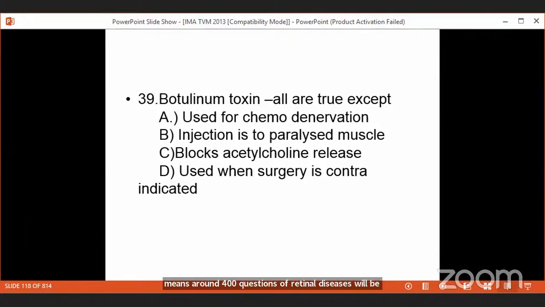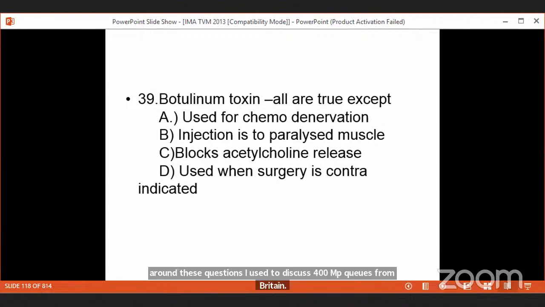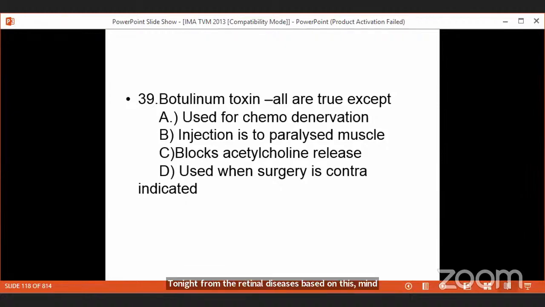I used to discuss 400 MCQs from retinal diseases based on these questions. Mind you, these 400 questions had appeared as entrance questions in various entrance examinations. And if you study like that, I can assure you, you will be able to answer almost all questions from any entrance examination.